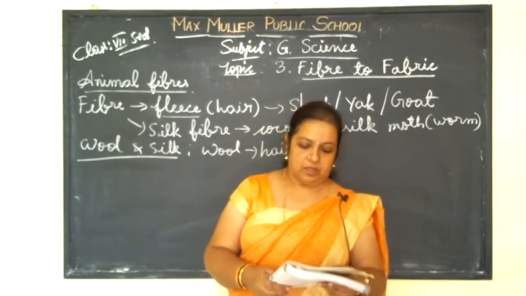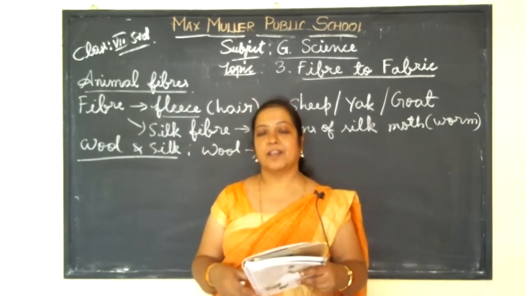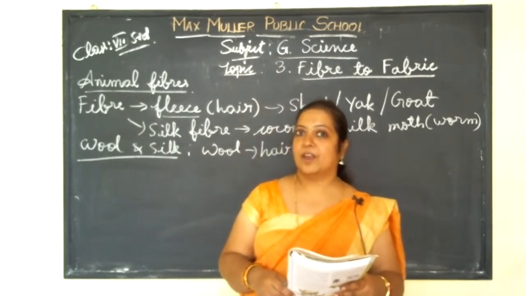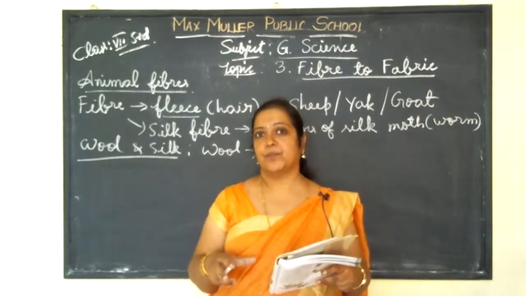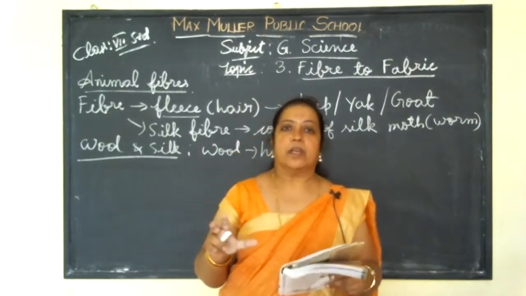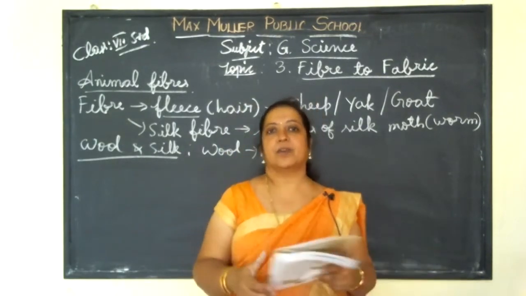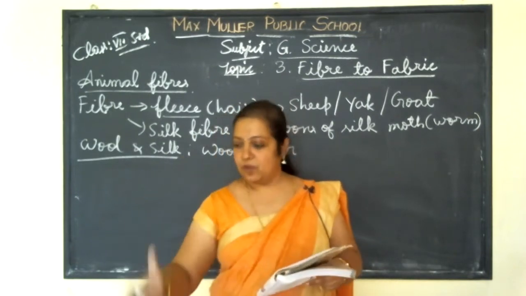Why do these animals have a thick coat of fur on their body? You know sheep, how thick the hairs are on the body. You know yak, you see in the picture, it is full of hairs. The fleece is present all over the body and it has fallen down also.